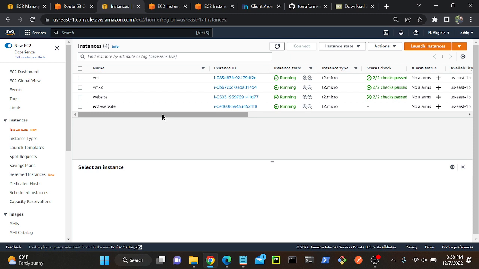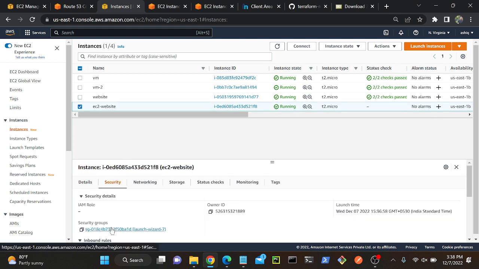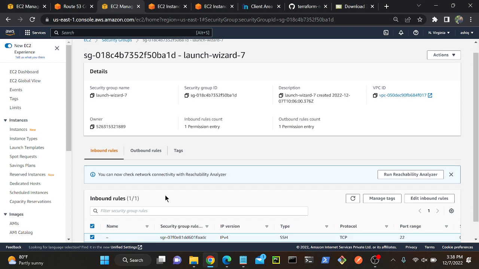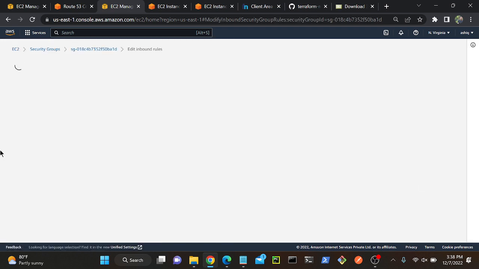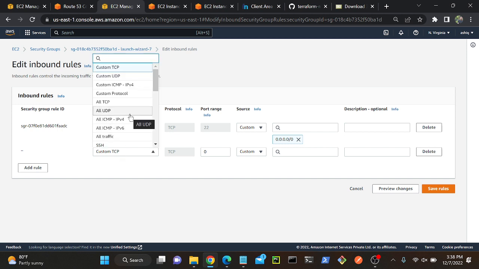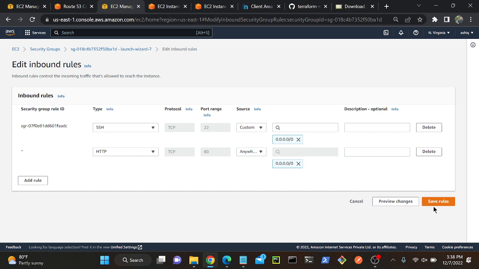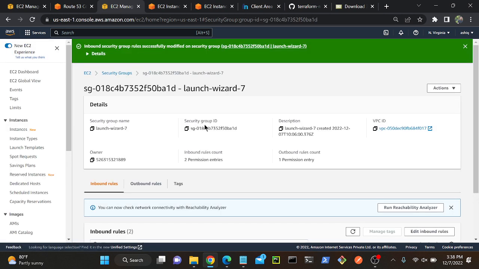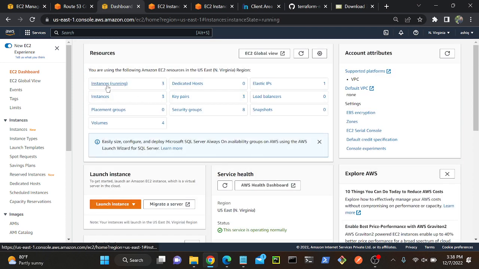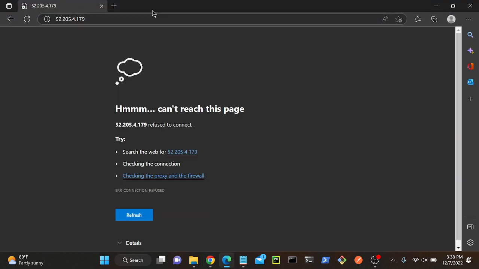Let me just open this website first. I'll show you how to host an application with a private IP address. Let me just import this. Port number 80 HTTP. So now I'm supposed to be able to access the server, right? Let me try. I'll go to my EC2 again. Get the public IP address of the EC2 website. Then paste it over here.